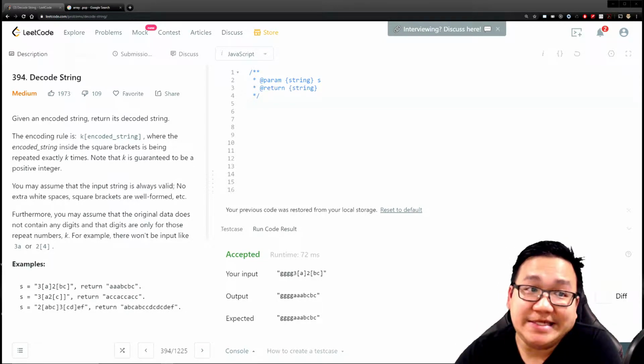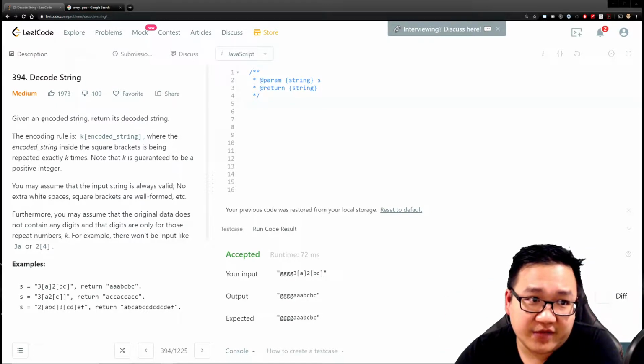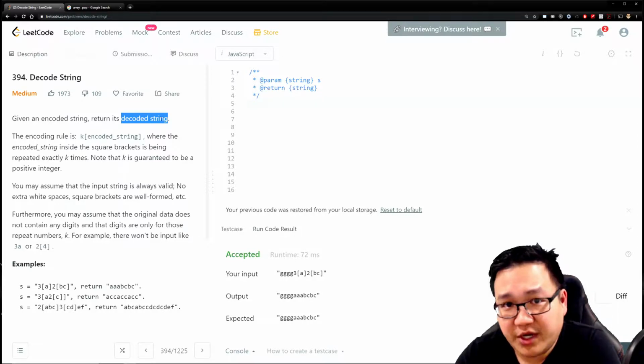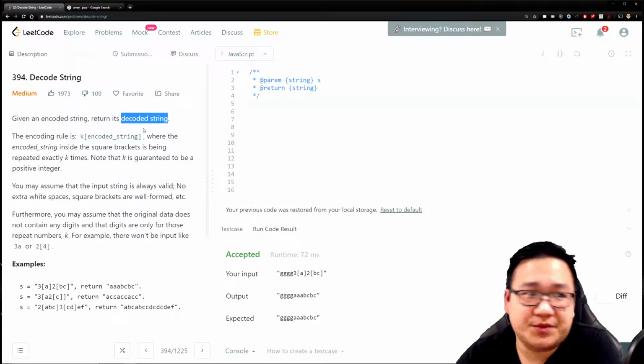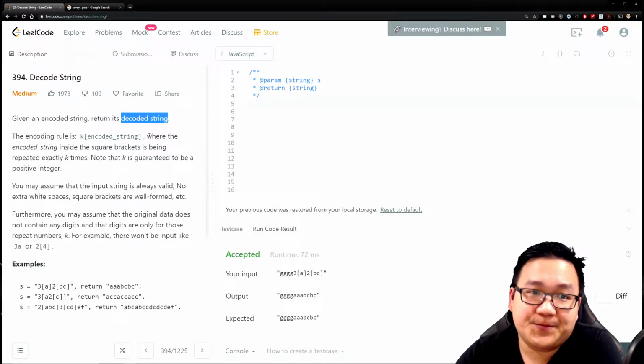So this question is called Decode String. Relatively simple. You're given an encoded string, and you return its decoded string. Like any decoding mechanism, you just need to know the rules. So let's look at the rules. The encoding rule is the following: k, an open bracket, encoded string, close bracket, where the encoded string inside the square brackets is being repeated exactly k times.